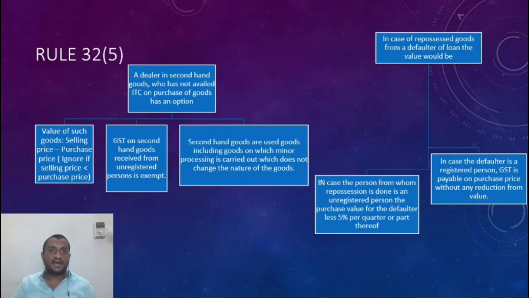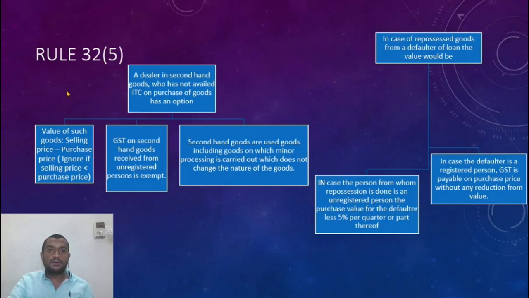So Quicker Cars can apply this rule, provided it does not take input credit on the goods purchased by it. So it purchases a car from a company. The company raises a GST invoice. A normal consumer might not, but a company raises a GST invoice. So he should not avail ITC on that. Only on that condition, he is being given an option to opt for this rule. So what does this rule say on what is the value when he sells it further? It is nothing but the margin that he gets. The selling price minus the purchase price. So that is the value on which he has to charge GST.